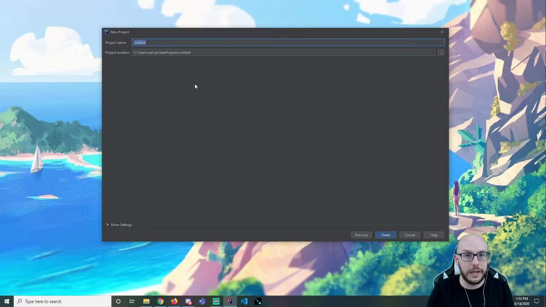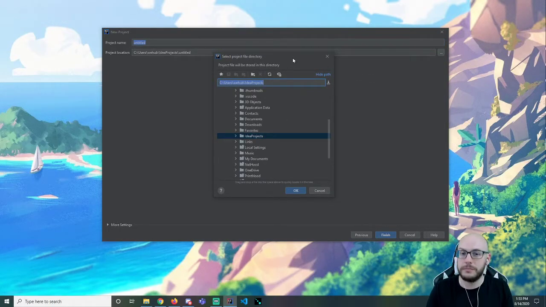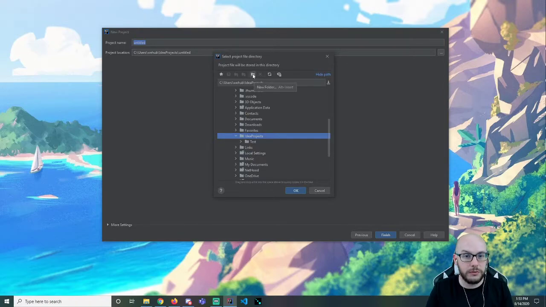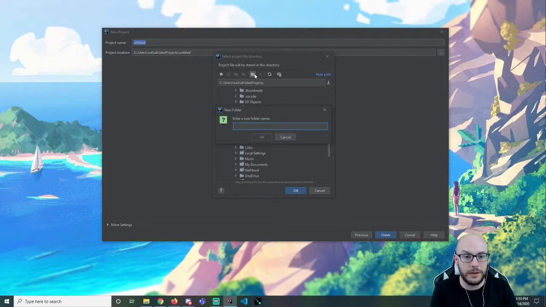And here we're going to name our project. Now, you can navigate to a different folder if you would like. It doesn't really matter to me as long as you continuously save stuff into like the same main folder. One idea that you could probably roll with is maybe making a new subfolder here, even within the Idea Projects folder that IntelliJ has created. What am I saying? Let's make a new folder. There's this new folder icon that I'm going to click on. It's going to ask me, what do I want to name it? And maybe we name it something like AP Computer Science Principles. If you're ultra lazy, which most programmers are, maybe this is just CSP.